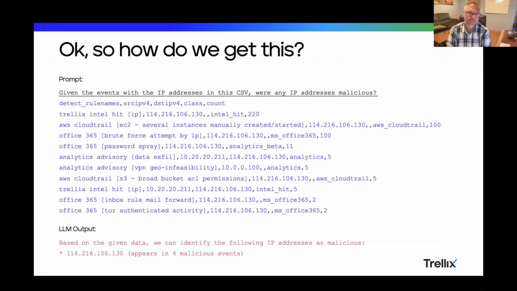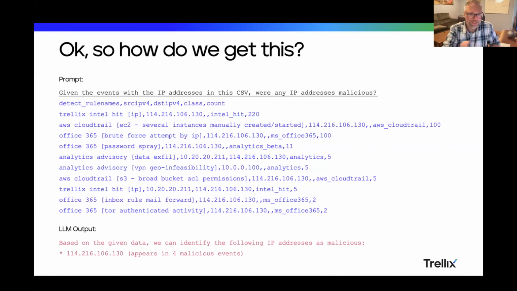So this is one of the things that we're doing in our products. Given the events with this IP address in this CSV, were any IP addresses malicious? So what this is, and I don't expect you guys to dive into all of this, but it's basically a list of alerts and the IP addresses that were in these security alerts. And you can just take this text and say, were any of these IP addresses malicious? And it'll look at the names of the alerts, like the Trellix Intel hit. There's some AWS CloudTrail events, some O365 in here. There's an analytics advisory, so we're layering on top of ML.